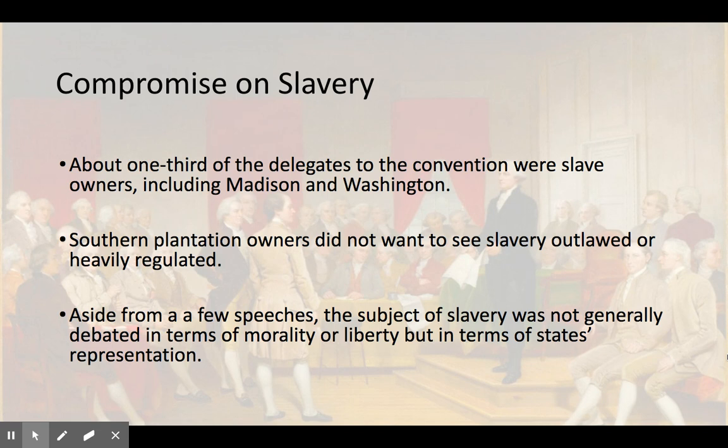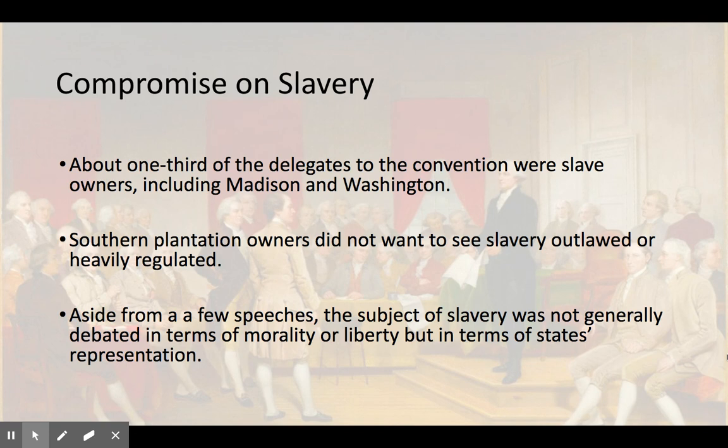Now, there's also going to have to be a compromise over slavery. Okay, so slavery is going to be part of the Constitutional Convention. They are going to have to determine how slaves should factor into representation. So about 1/3 of the delegates at the convention are slave owners, and this is going to include James Madison and George Washington. And these southern plantation owners are not wanting to see slavery outlawed or heavily regulated. Slavery is a big part of their livelihood, their finances. So at this point, they do not want to see the national government regulating slavery.